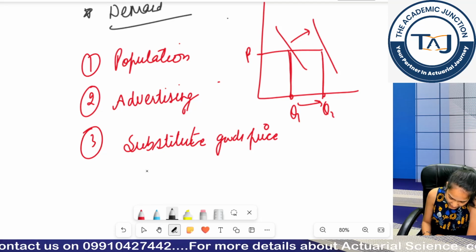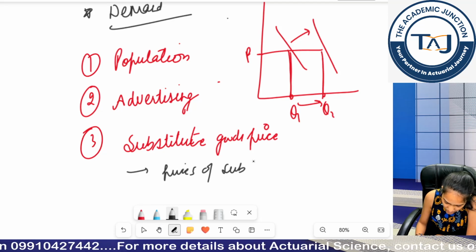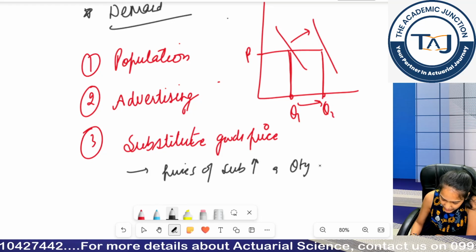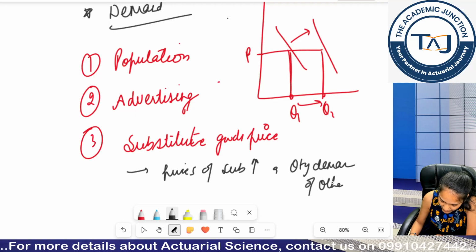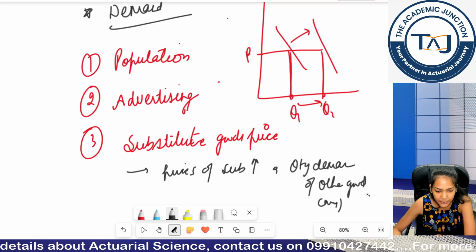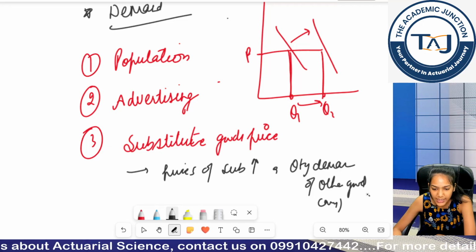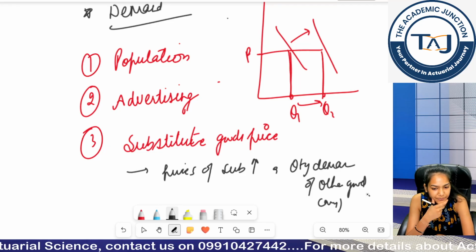So I can say if prices of substitutes increase, quantity demanded of other good, or my good, will decrease or increase, Fatima? If prices of substitutes increase, the quantity demanded of a particular good will increase or decrease?